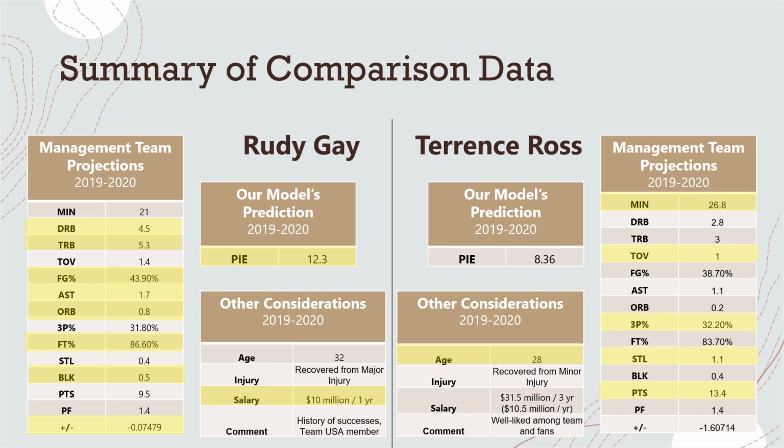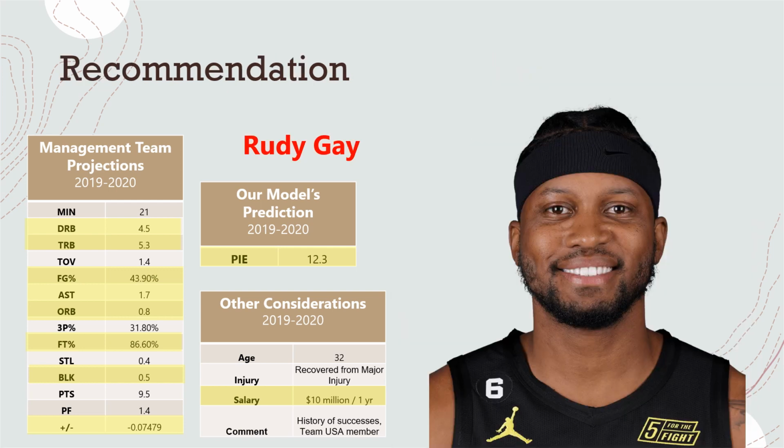His salary is lower. One thing to note is his age is a bit higher by 4 years, so consider that for long-term ramifications. He may not last as long, but ultimately it's because of these metrics and the PIE score that we recommend Rudy Gay. So, releasing Terrence Ross to some of these teams that have expressed interest and picking up Rudy Gay in free agency.